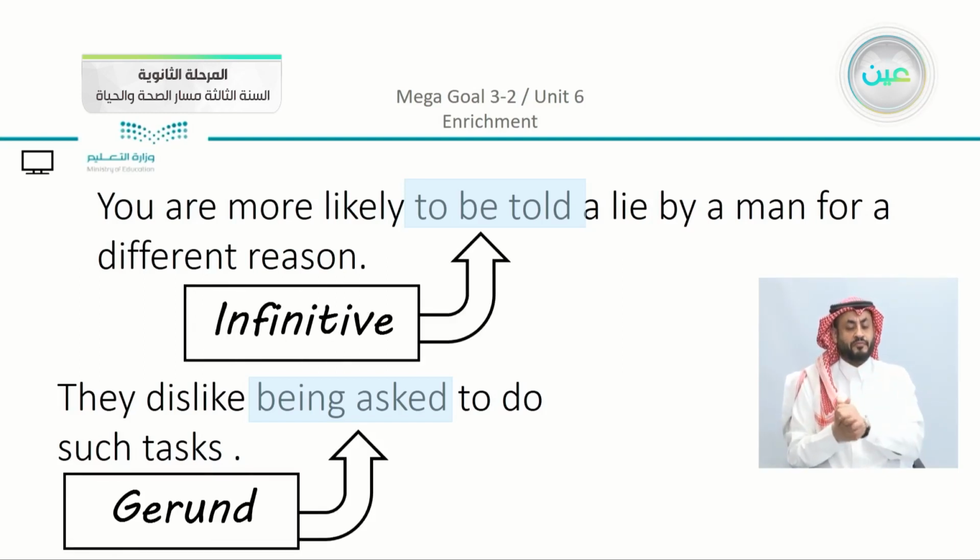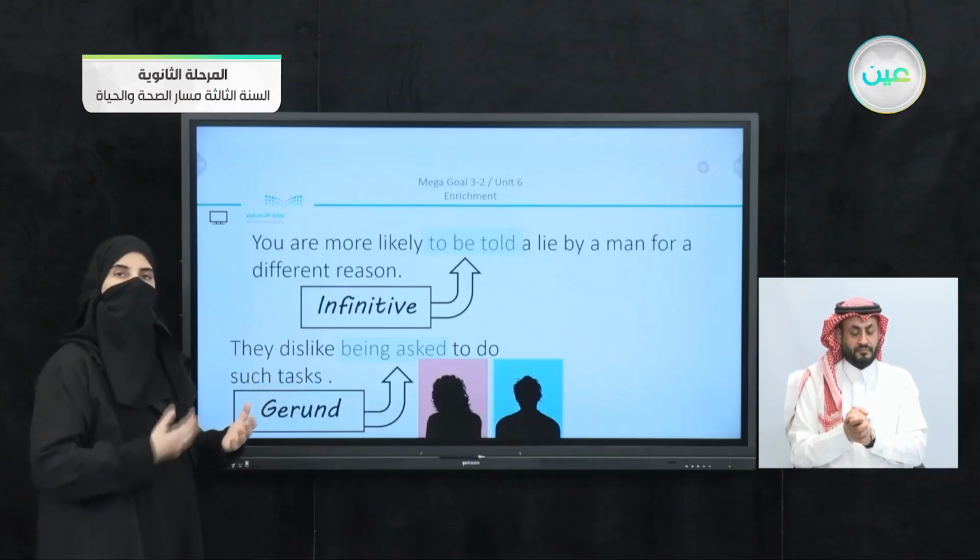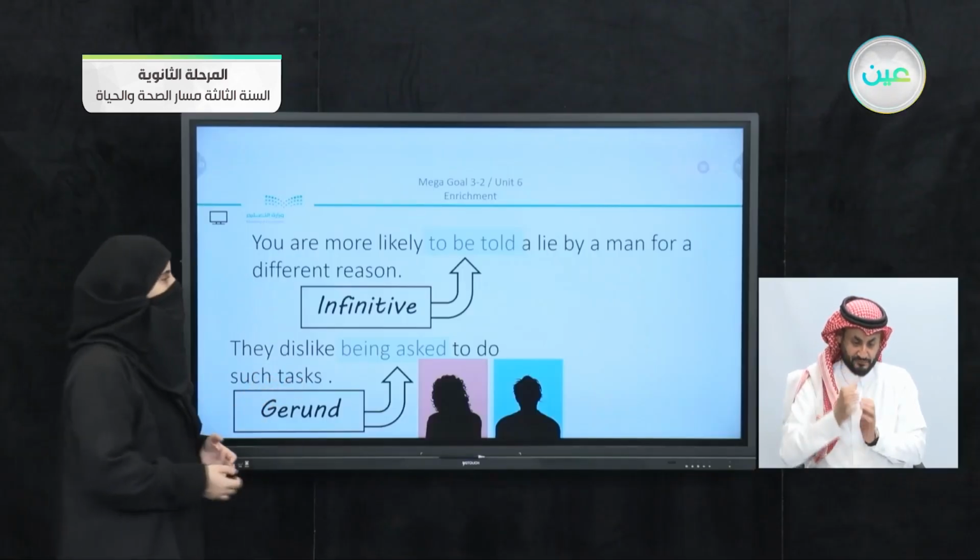Of course, we have the infinitive form and the gerund form, but if you can recall, we used it with the passive form. So we combined the two forms that we have in the sentence, the passive and the part that we studied before, which is the infinitive and the gerund.